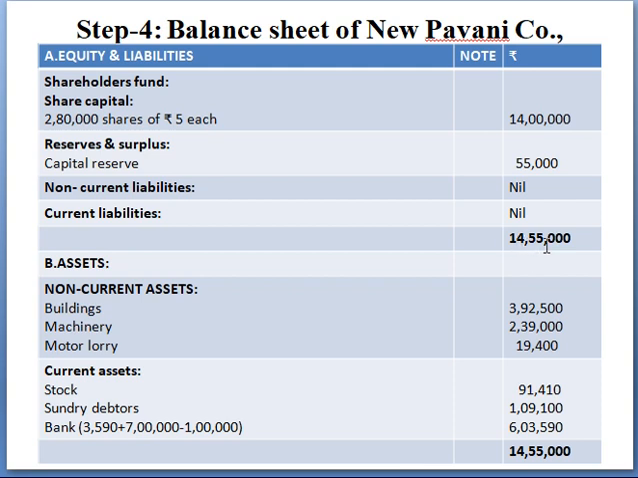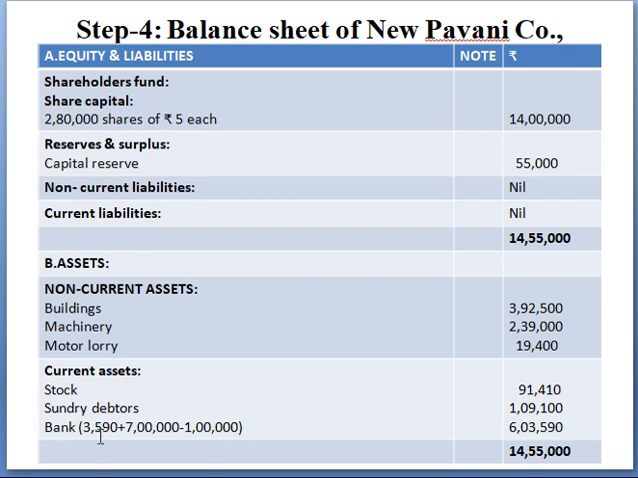And next is your assets. Under that, first is non-current assets, that is the fixed assets. We have 3 fixed assets: buildings, machinery and motor lorry. As there is no adjustment, just enter the book values. And next is the current assets. So one is stock, debtors, right? And next is the bank. So the bank opening balance is given, which is 3,590.